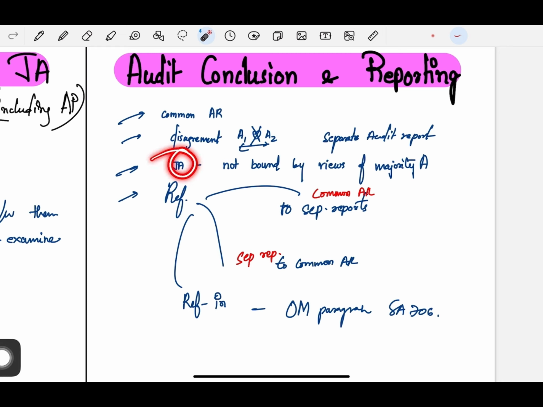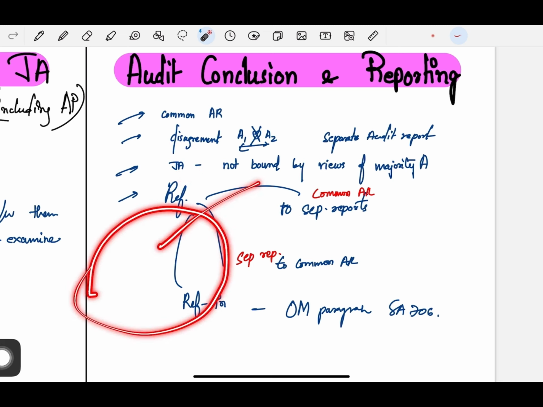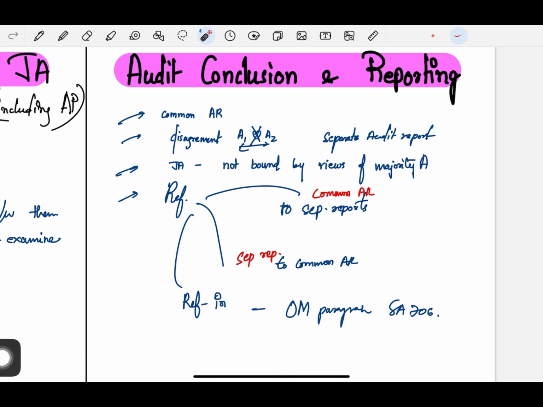Each joint auditor is not bound by the views of the majority auditors, because the majority auditors are doing one thing. You are not bound by it. You don't have to do the same thing. You are independent in respect of your allocated work area. You're not bound by the views of the majority auditors.